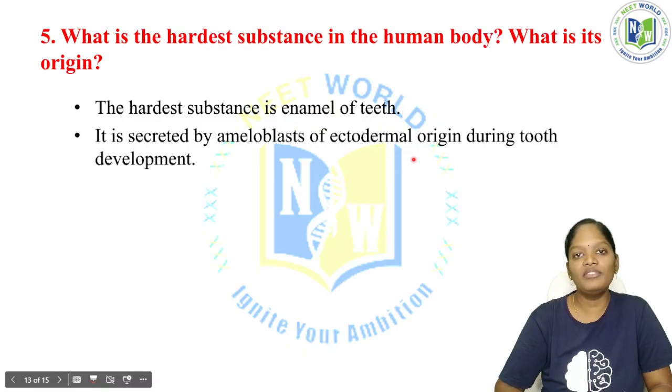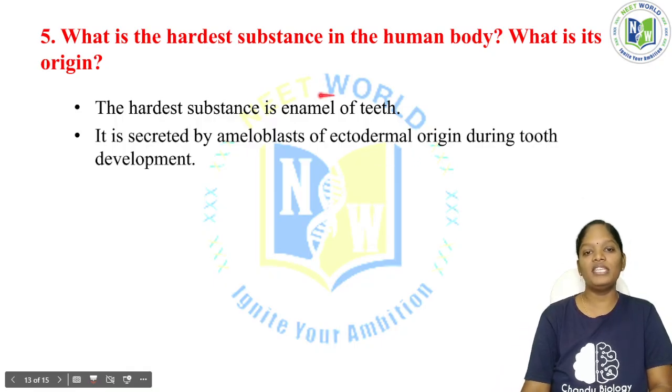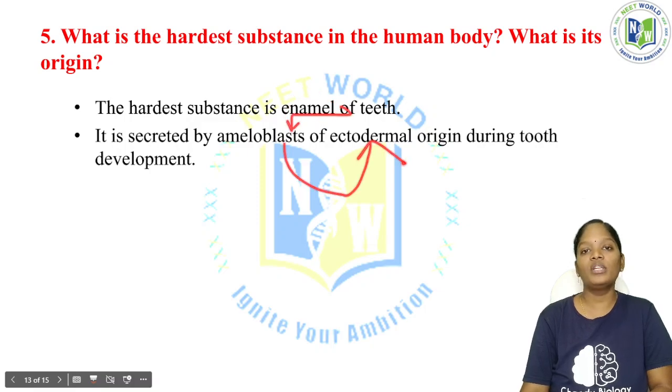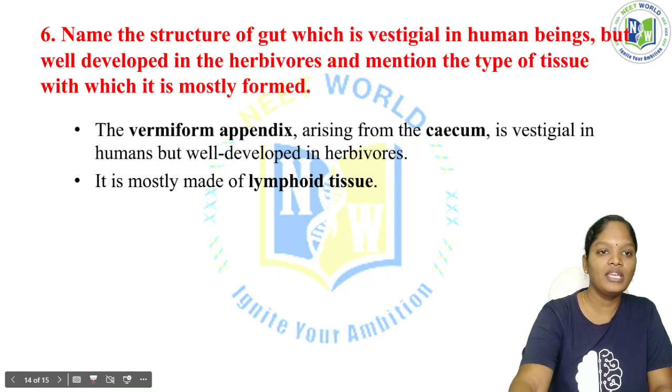So we have three different germinal layers: ectoderm, endoderm and mesoderm. And these ameloblasts originate from the outer layer, that is the ectoderm, during tooth development. See here, this enamel is the hardest substance. It is secreted by the ameloblasts, and these ameloblasts are of ectodermal origin during tooth development. So this is the proper answer for this question.